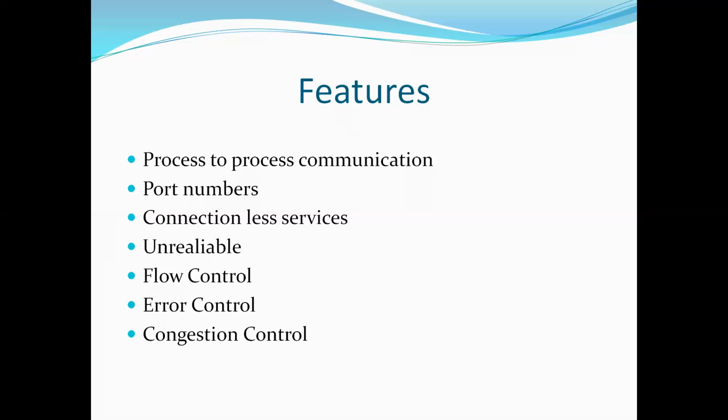Next is error control. Here you are using checksum for the entire user datagram. It performs a very limited error checking mechanism. Next comes congestion control. UDP can blast away as fast as desired, so it does not provide any congestion control mechanism also. It also doesn't use buffers, no buffering before the transmission. UDP accepts data and transmits immediately, that's why there is no need of buffering here.